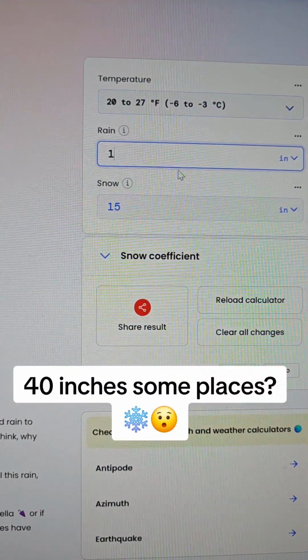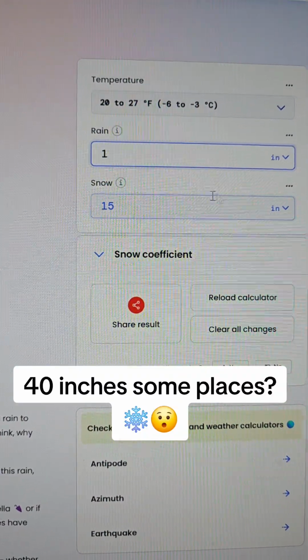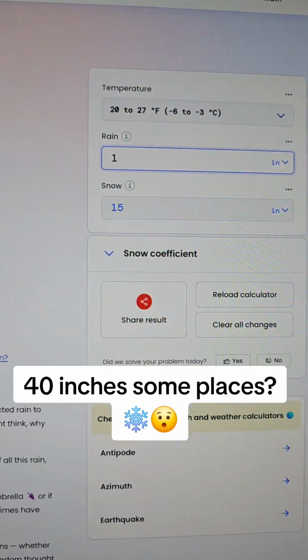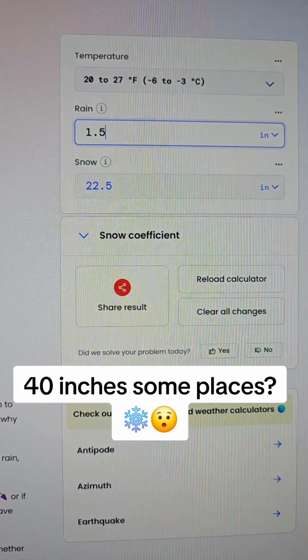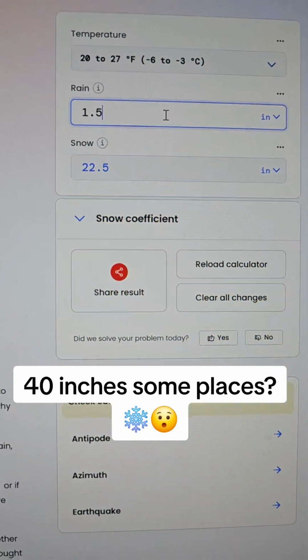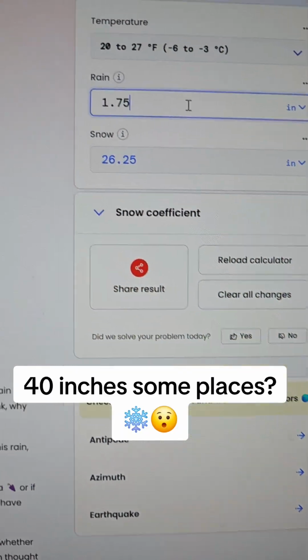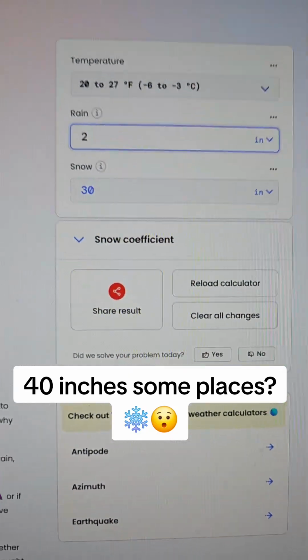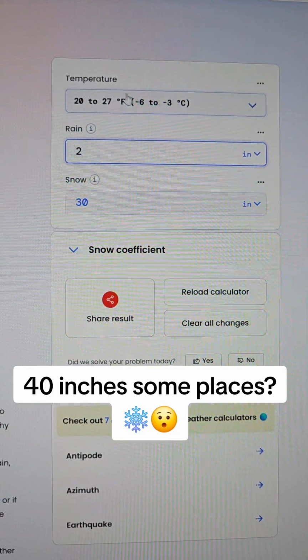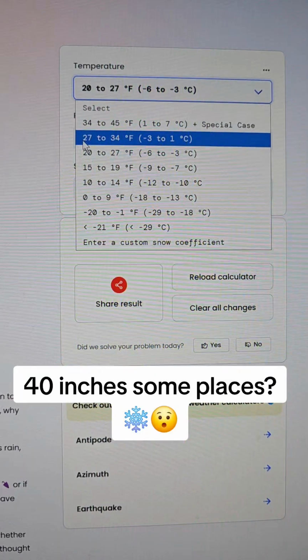So let's do this first. 1 inch of rain equals 50 inches of snow. Okay. We'll change this to 1.5 inches of rain. It's going to be 22 inches of snow. 1.75, 26 inches. Let's convert it to 30 inches of snow if it's that cold. Now, it's not going to be 27, 34.